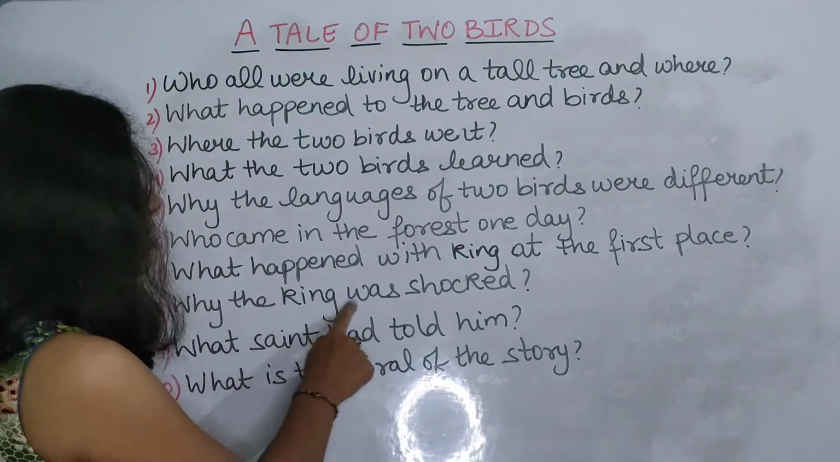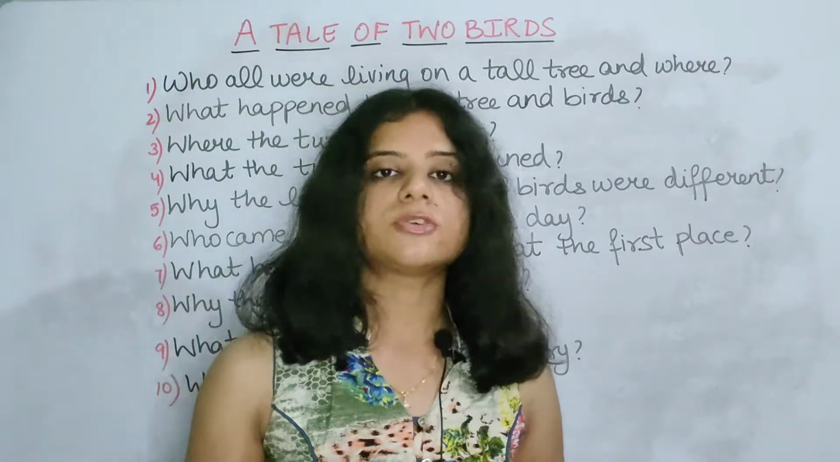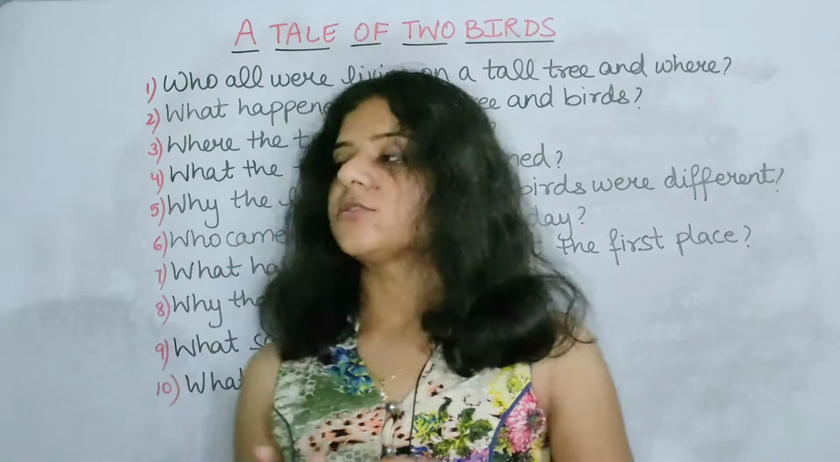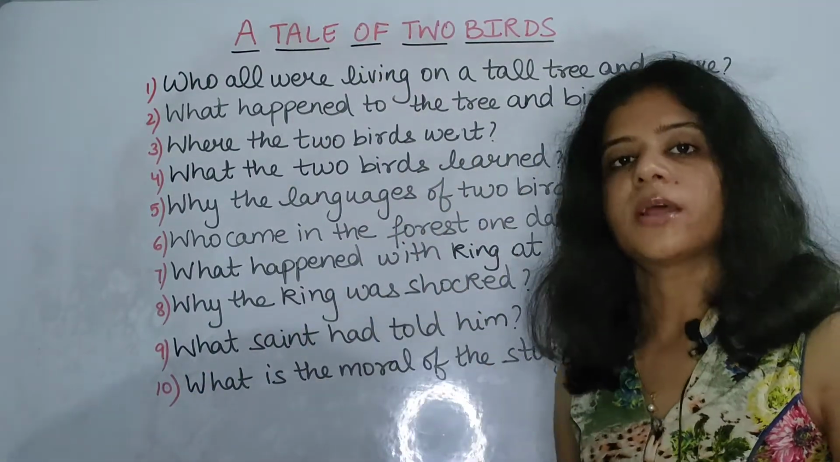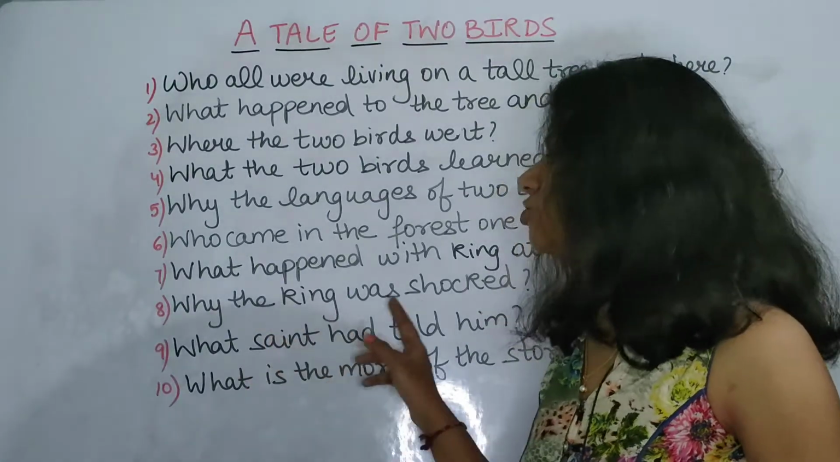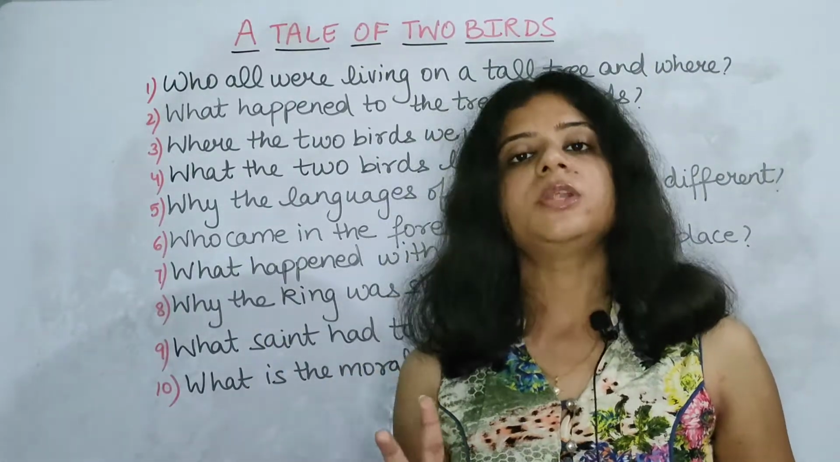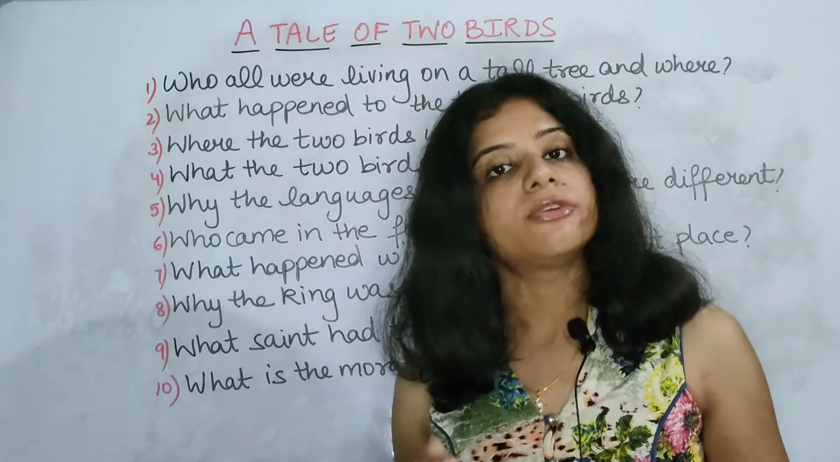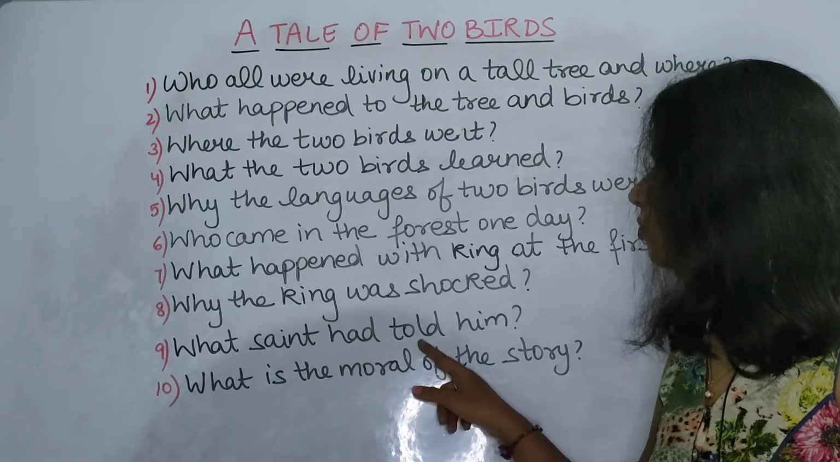Next, why the king was shocked? He was shocked because, you can write from the question also, the king was shocked or he was shocked. Both are correct. So here the king was shocked because he had seen the two similar birds but they are having two different languages.